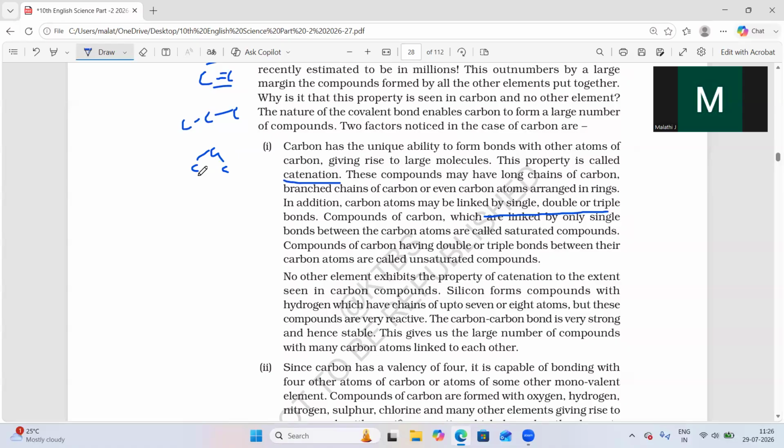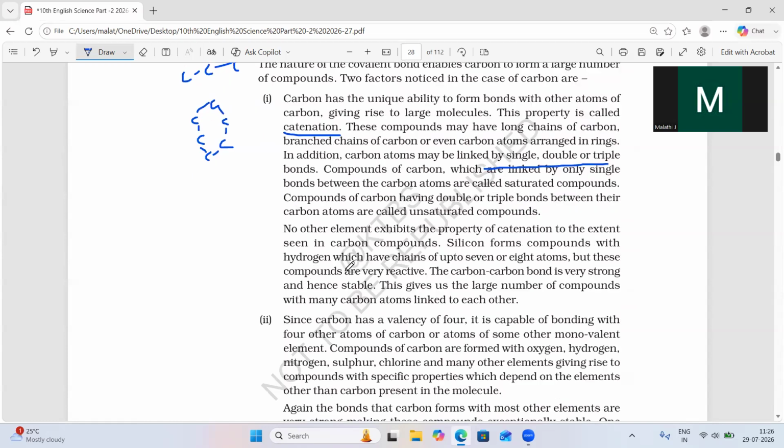If you know the allotropes of carbon, graphite and diamond are the allotropes of carbon, right? If you observe the structure of graphite and diamond, you can understand the self-linking capacity of carbon in long chain or ring form.